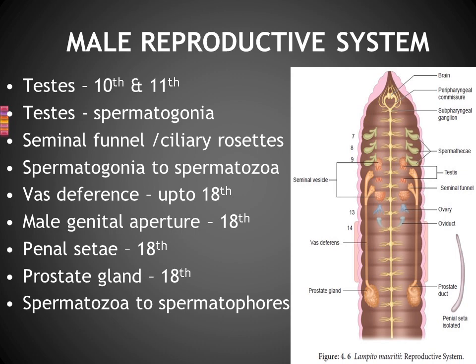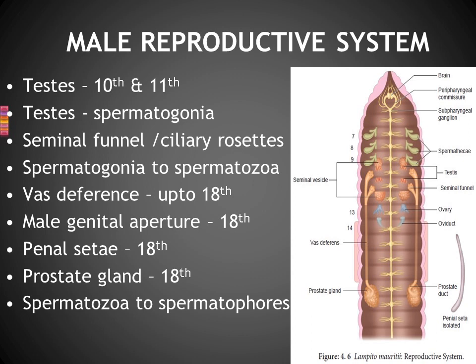Okay. Then the third point is the seminal funnel. Can you watch along with the testis? One seminal funnel is given there. Along with the testis, the seminal funnel or ciliary rosettes are given, right? And its role is that the testis produces spermatogonia, and this spermatogonia will be converted or grow into spermatozoa in this seminal funnel. Can you watch this seminal funnel?